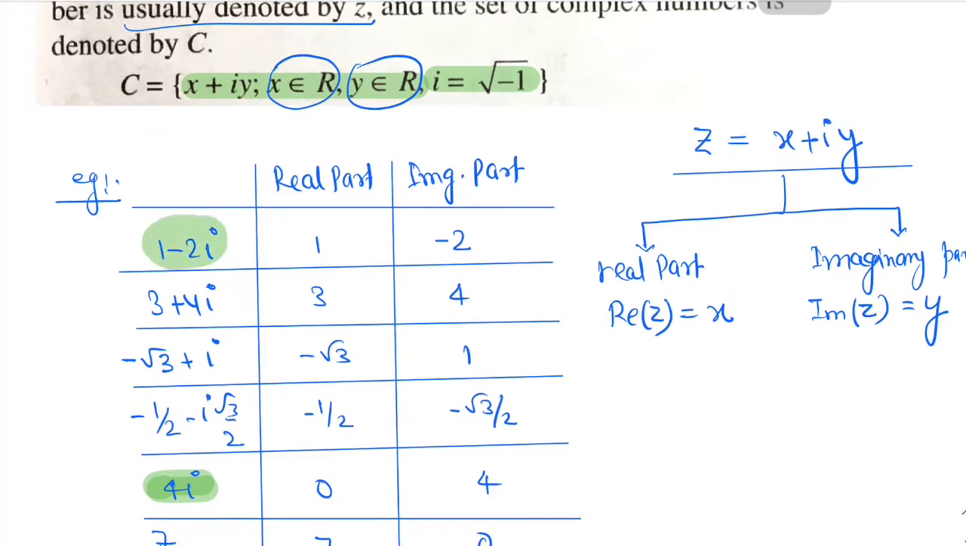As we are seeing here, 1 minus 2 iota has two parts: one is the real part, that is 1, the other is the imaginary part, that is -2 iota. So it is a combination of both the real part as well as the imaginary part.